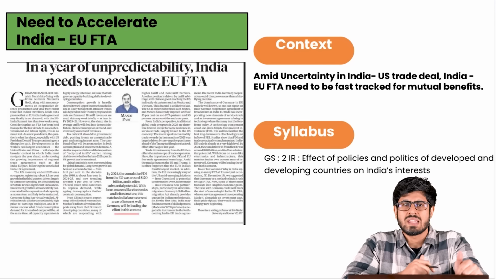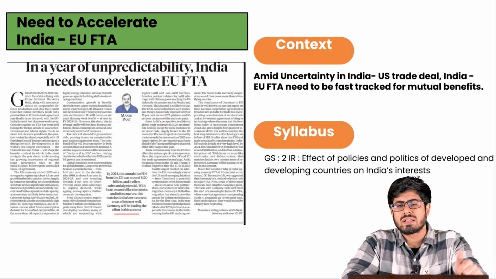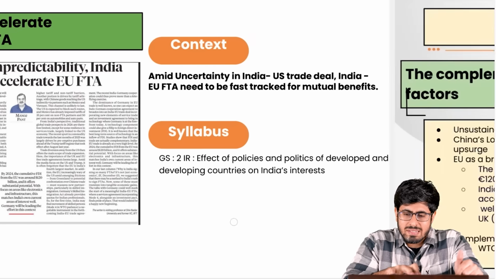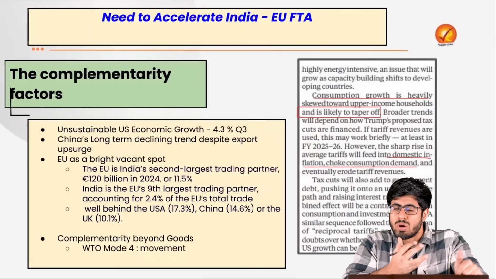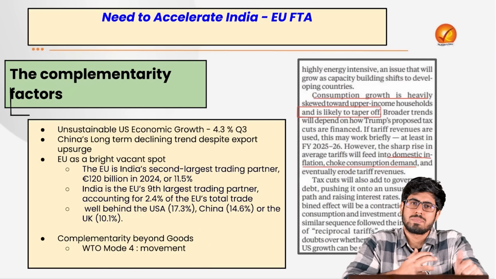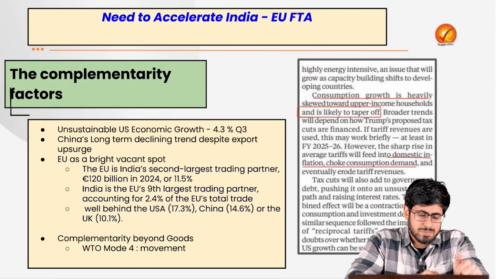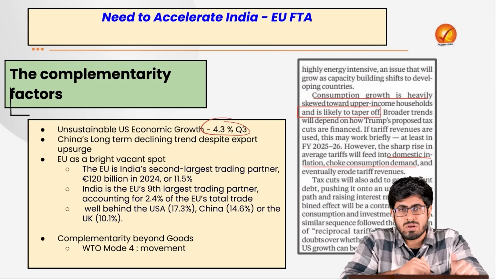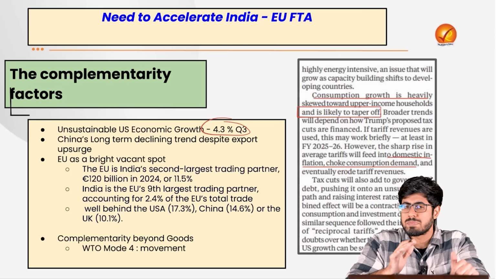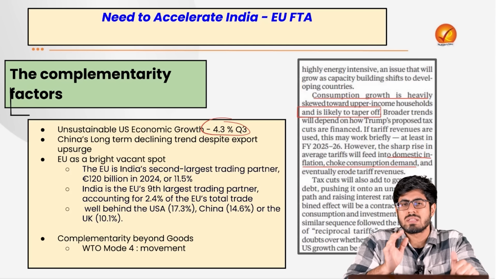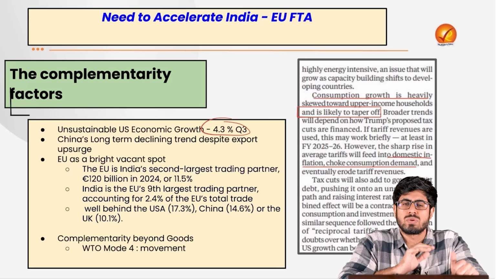We see this in the light of the delay we have been seeing in the India-USA Free Trade Agreement not happening, and that is majorly because of the emboldening of the US economy under President Donald Trump. He is perhaps elevated because the US economy, after a very long time, has registered 4.3% economic growth in its GDP in the third quarter of the year 25-26.